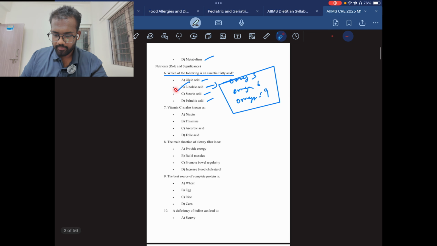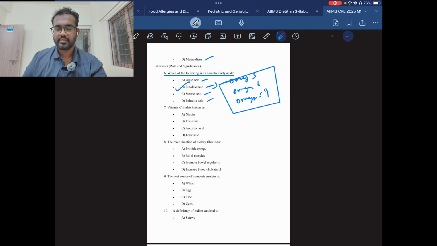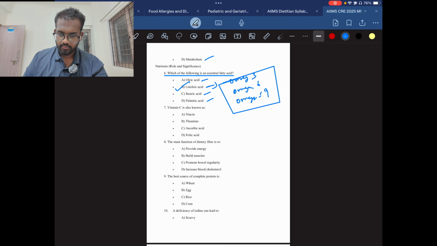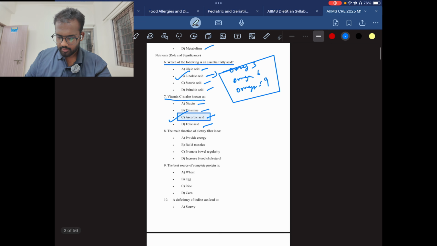So here the answer will be B, linoleic acid. Linoleic acid is the answer for the essential fatty acids. Then question number 7, which vitamin C is also known as? Vitamin C is also known as niacin, thiamine, ascorbic acid, folic acid. This is an easy question. Everyone knows ascorbic acid is called vitamin C. So this is the answer, C.